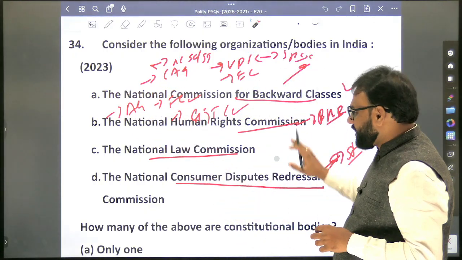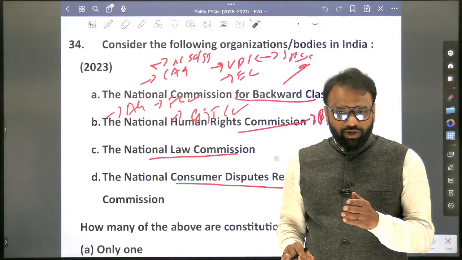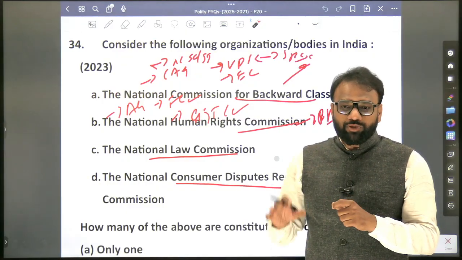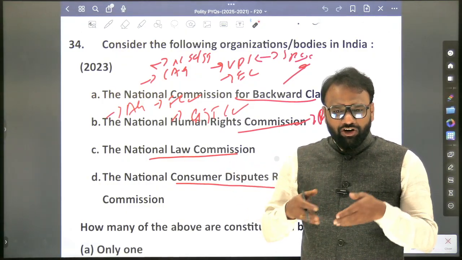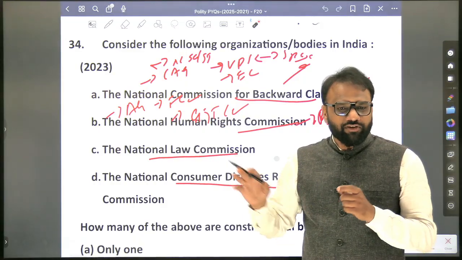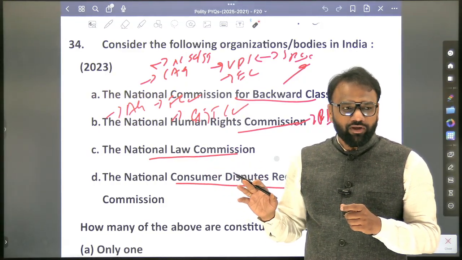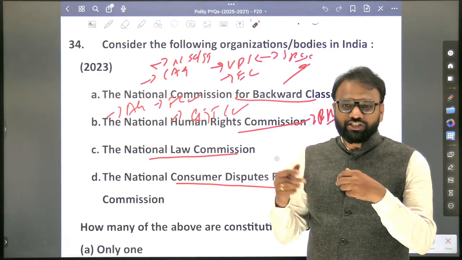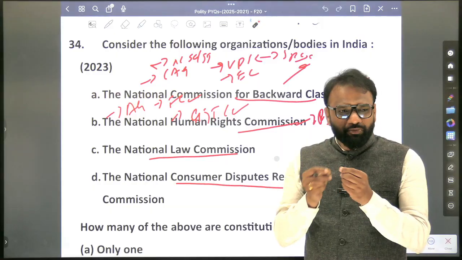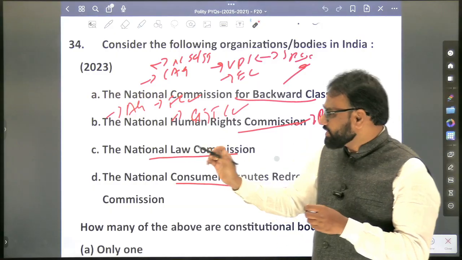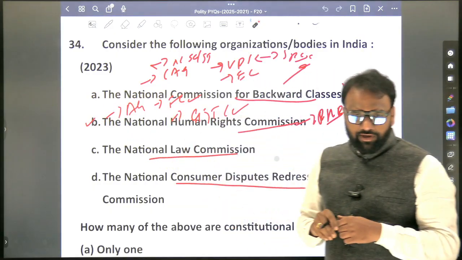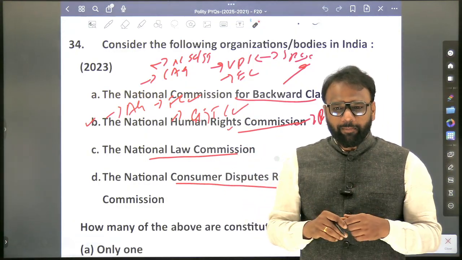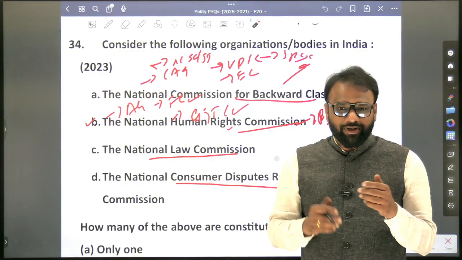Next, apart from them, National Human Rights Commission. In the recent past, they are not asked, but around 15 or 20 years back, in some of the questions, they asked 1 or 2 questions on National Human Rights Commission. Means, what are the important provisions of National Human Rights Commission? We'll not go into a deeper level. So we got to know that it is a statutory body. Now, there are some important provisions, such as whether the National Human Rights Commission can take cases suo motu. On those provisions, we'll focus on around 3 to 4 lines of notes. We'll add here itself. Next, see whether National Human Rights Commission can punish. Yes or no? These things we will focus on.